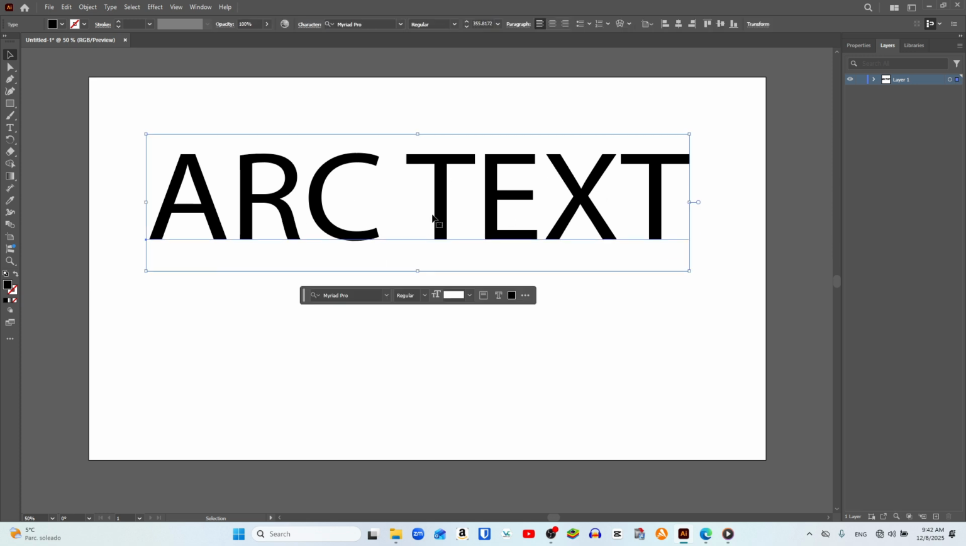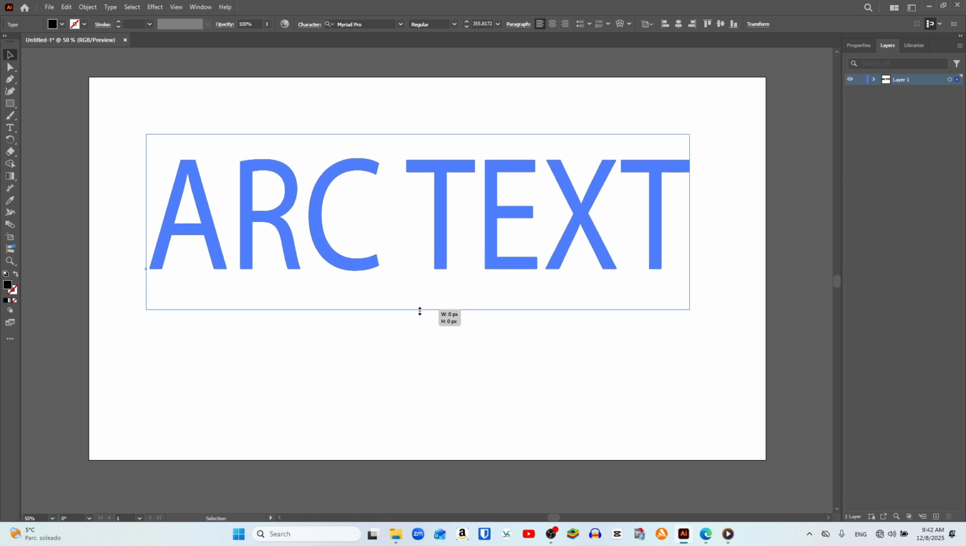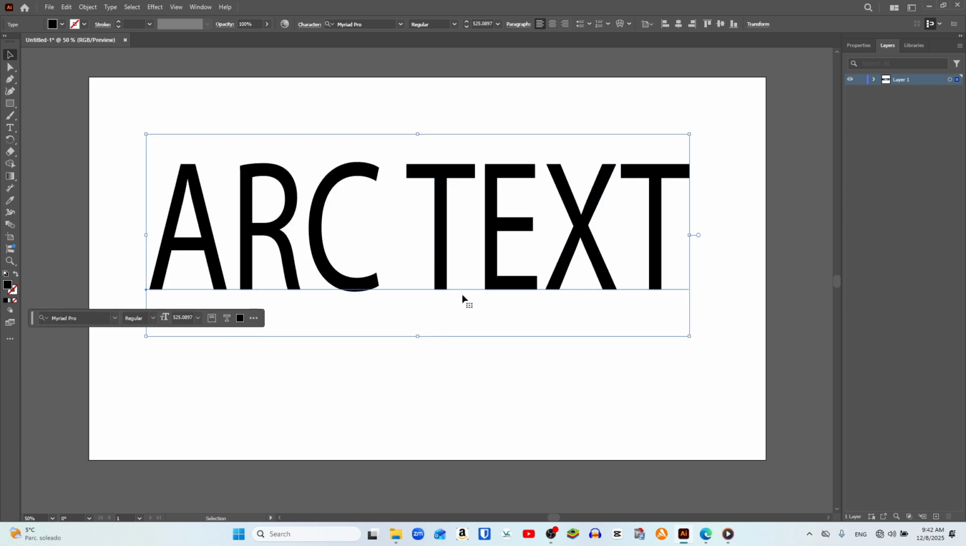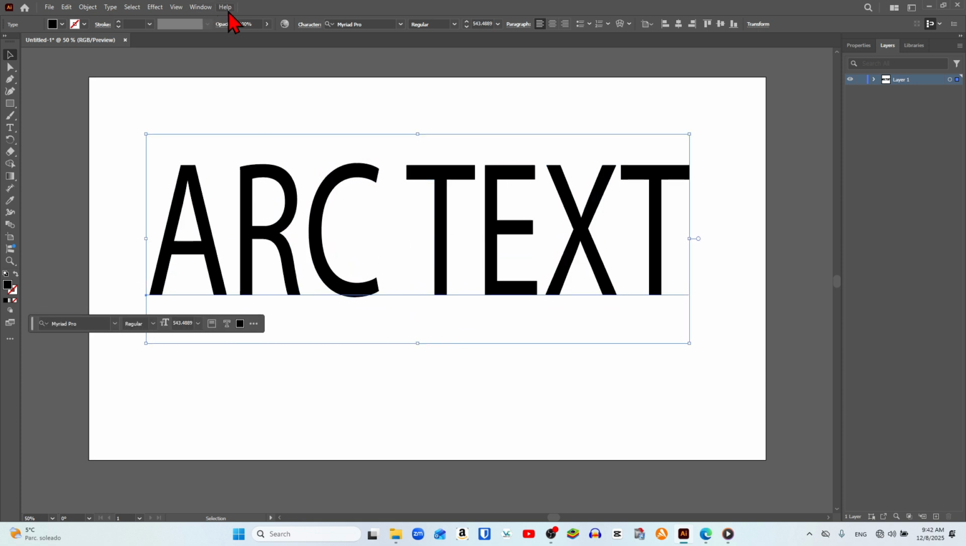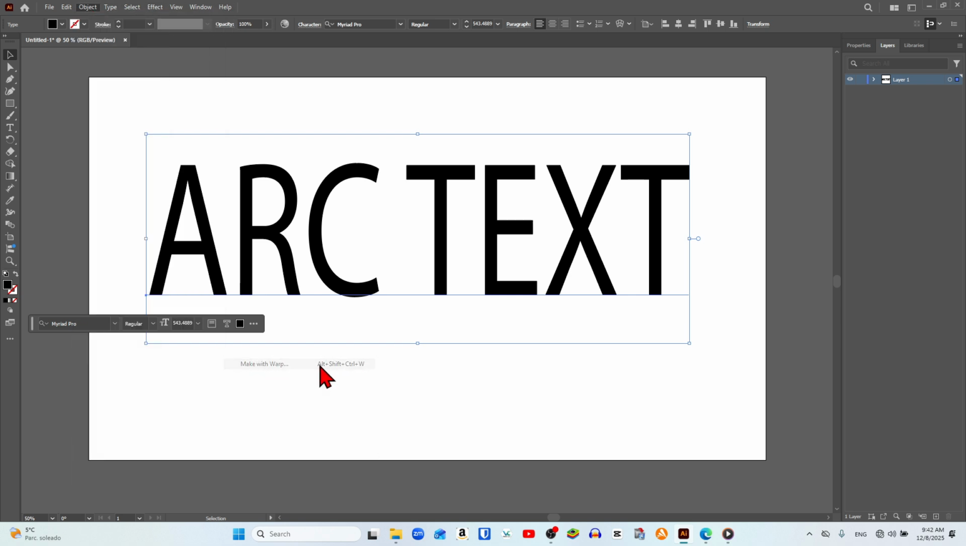We simply click on this lower point of the blue selection box, and now, without pressing the shift key, we drag downward, and as you can see, it stretches smoothly. Next, we head to the upper object section. In the lower area, we press envelope distort, then make with warp, and that's it.